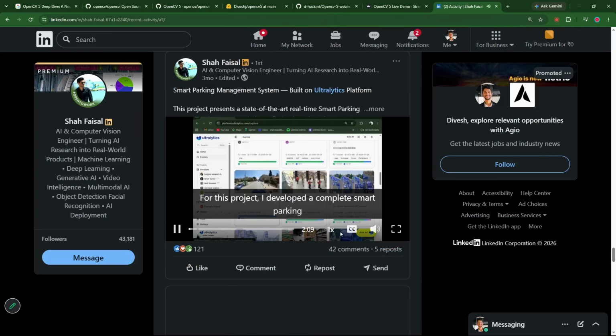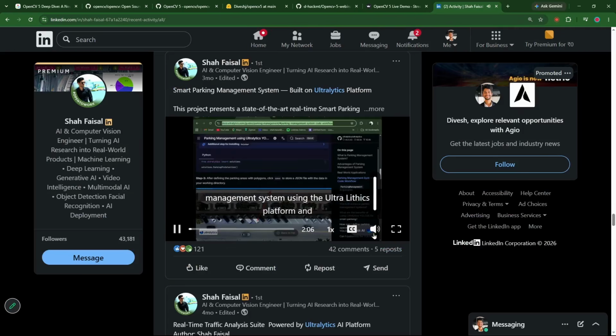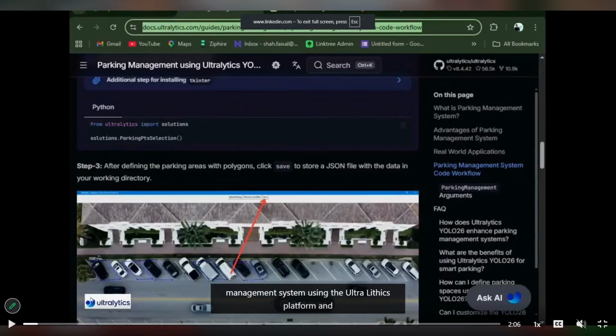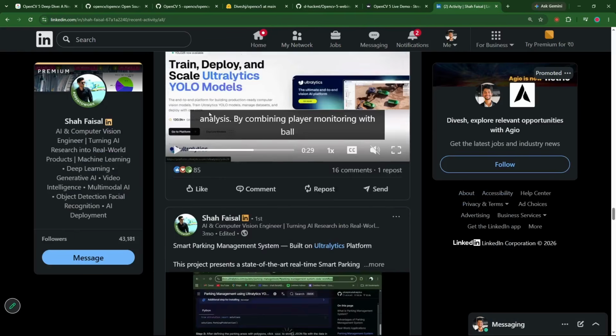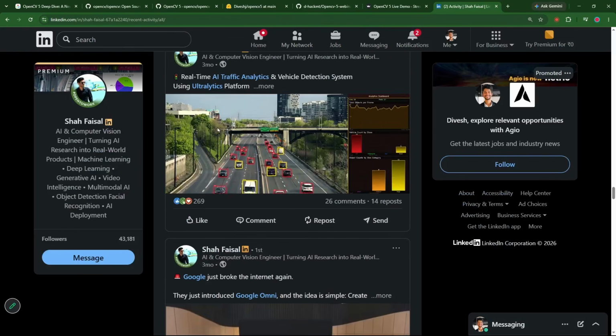For this project, I developed a complete smart parking management system. You guys get the point that this is how things are working. This is how different solutions are being developed in the computer vision world. There is one more world I would like to show you.